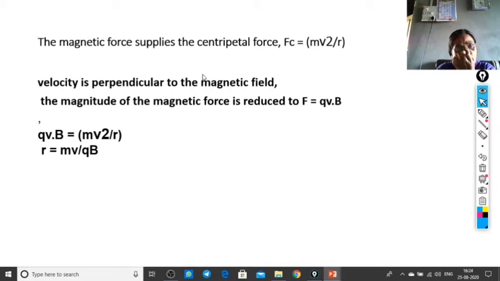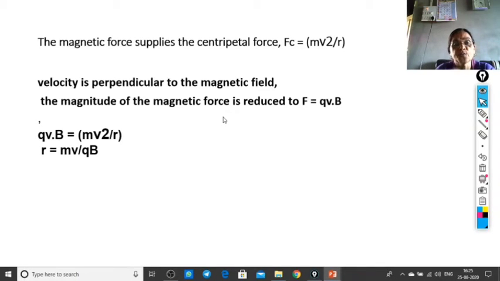When the particle is performing the motion in this situation, the magnetic force supplies the centripetal force. Generally it is denoted by Fc equal to mv squared upon r. The velocity is perpendicular to the magnetic field, and the magnitude of the magnetic force reduces to qvB.